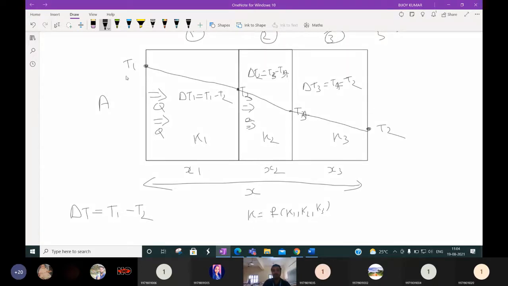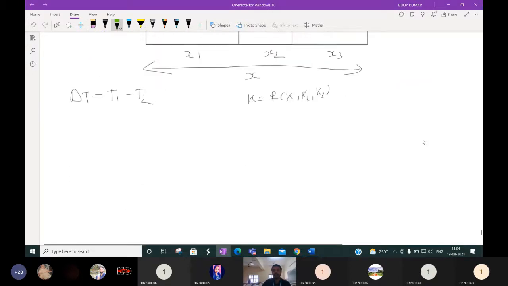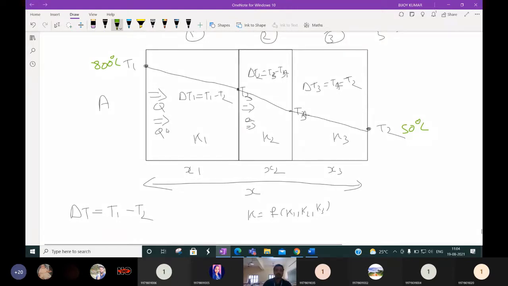Suppose, for example, let me take this at 800 degrees centigrade, and the outside temperature is 50 degrees centigrade. What is the overall temperature difference? Overall temperature difference means throughout this composite wall, delta T is 800 minus 50, equal to 750 degrees centigrade. Throughout this composite wall, the temperature will change.